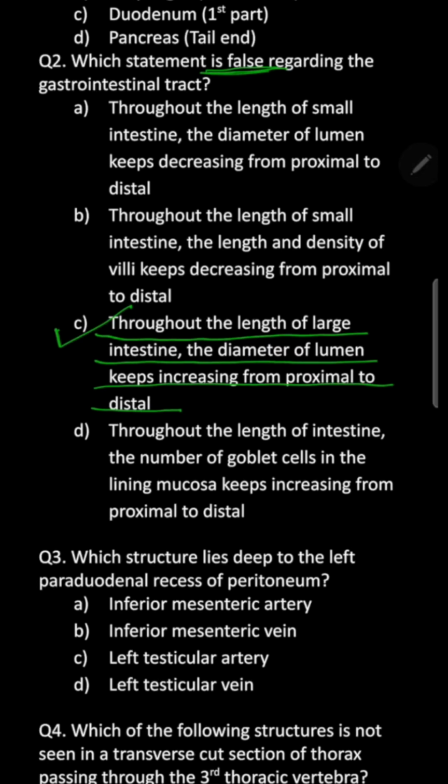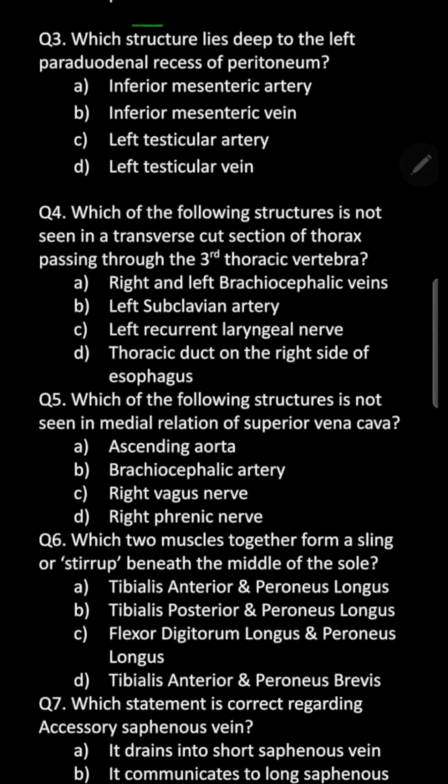So the harder the stool becomes, the more amount of mucus it requires to be propelled, right? So in the lower portion of the large intestine, the mucosal glands, that means the goblet cells, keep increasing in density.